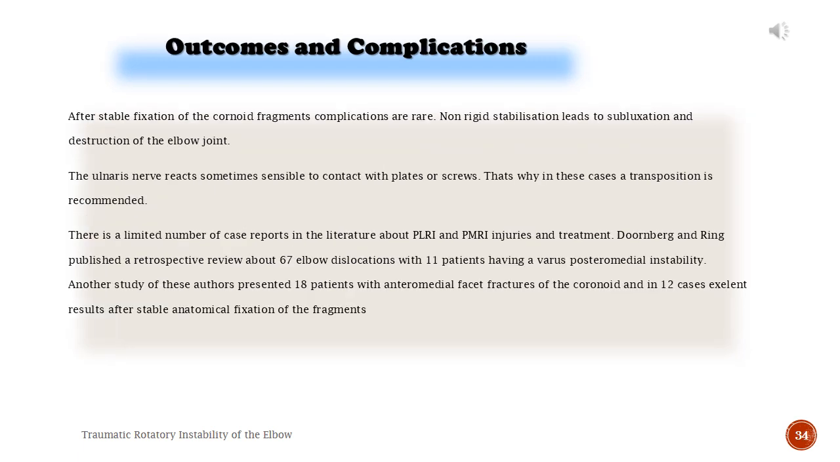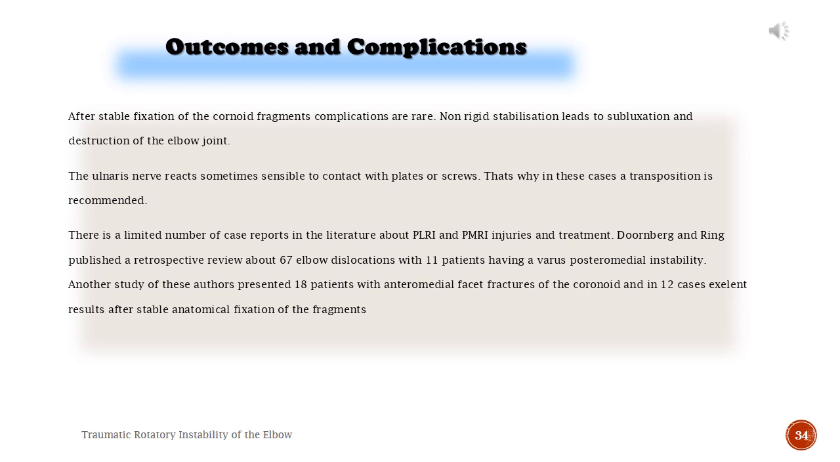Outcomes and complications. After stable fixation of the coronoid fragment, complications are rare. Non-rigid stabilization leads to subluxation and destruction of the elbow joint. The ulnar nerve reacts sometimes sensitively to contact with plates or screws. That's why in these cases a transposition is recommended.